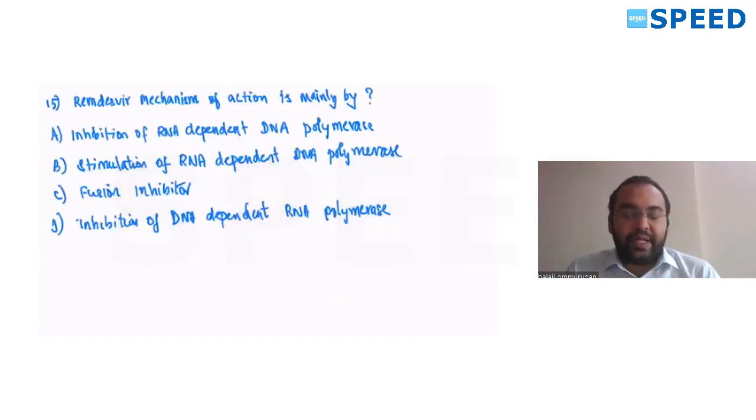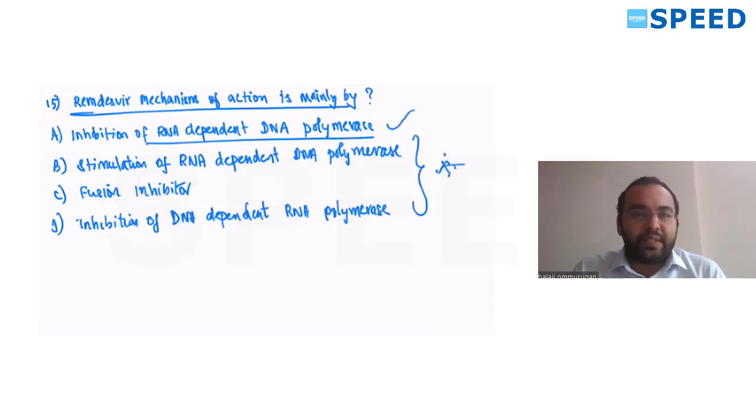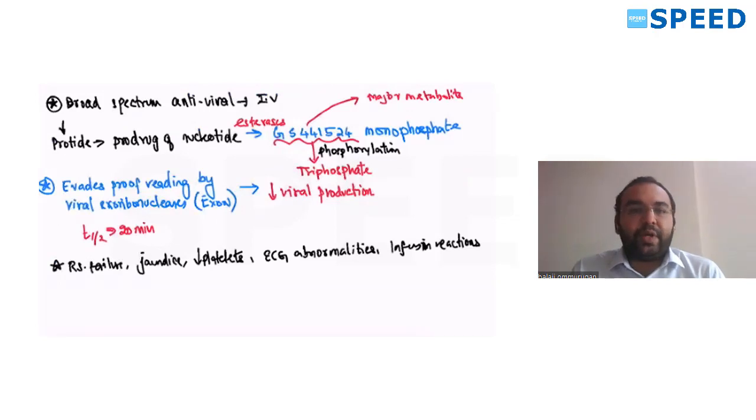Now, coming to remdesivir, mechanism of action. Very easy. It's an RNA-dependent RNA polymerase inhibitor. Rest of the options, don't even think about it. Wrong. Straightforward question. Inhibition of RNA-dependent polymerase. So it's a broad spectrum antiviral drug given IV. It's a pro-drug.